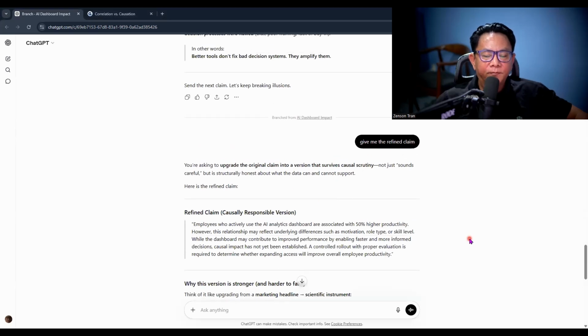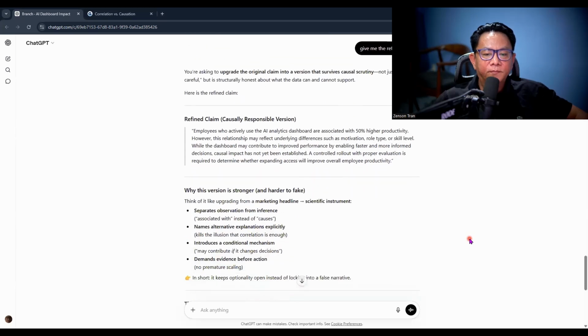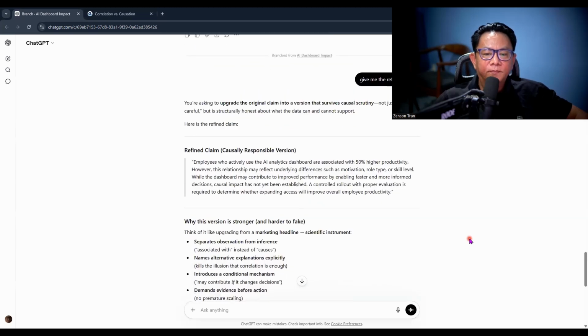That's a solid approach. With that structured prompt, the AI will act like a careful investigator, making sure we separate pattern from proof. By refining the claim only after these tests, we ensure the outcome is more grounded and trustworthy. So learners, always prompt with discipline. Never let the AI leap to conclusions. Now, let's see the refined claim that AI like ChatGPT gave me. Is it better or not?